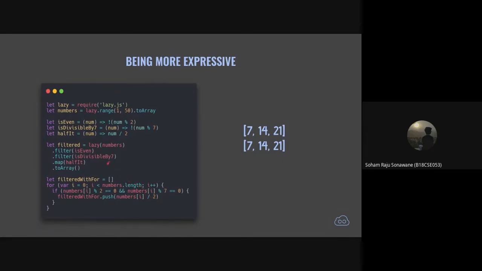You need to read this code segment a lot of times, and you may even make mistakes while understanding what it does. Like you may forget that this divide by 2 is right here. But if you look at this part of the code, you just need to read that you have a list of numbers, you filter the even ones, you filter the ones that are divisible by 7, and you map everything to half of its value, and you get the same results.